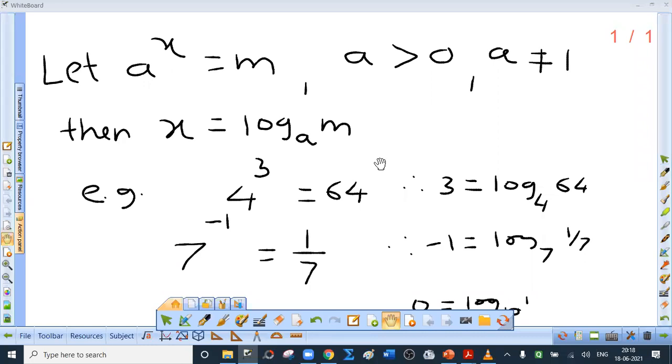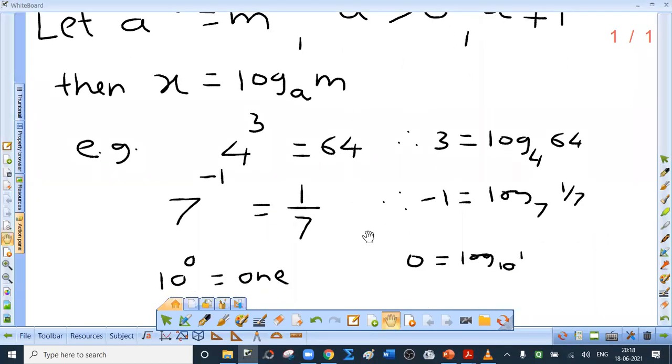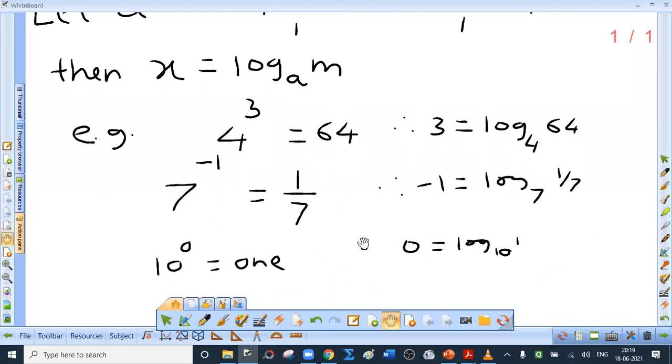Then set of integers, minus 3, minus 2, minus 1, 0, 1, 2, 3, 4. Then set of rational numbers, p upon q, q not equal to 0, p, q are integers. Example, 1 by 7 is a rational number. Then irrational number, root 11 is an irrational number. Now the superset of all these sets is the set capital R of real numbers.